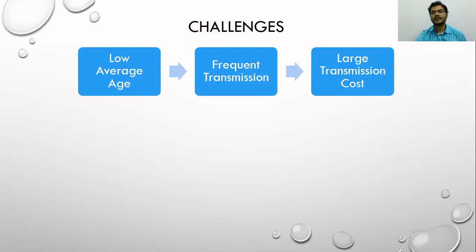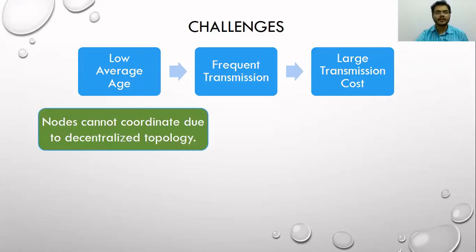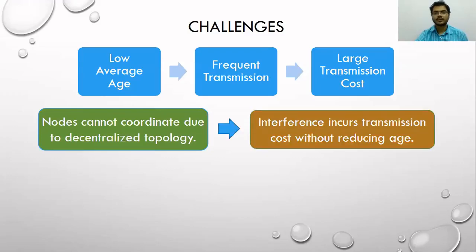Now, the challenge in solving such a problem is that low average age requires frequent transmission. However, that will incur large transmission cost. So even if we have only one node, this transmission decision is not trivial. However, we have multiple nodes, and nodes cannot coordinate due to the decentralized topology. So there will be interference, and because of interference, all the transmitting nodes will incur transmission cost without any reduction in age.